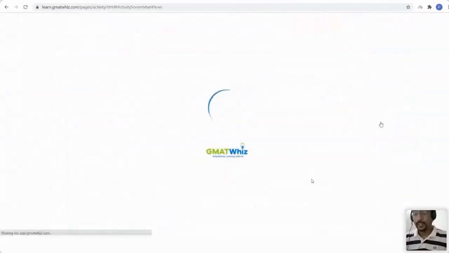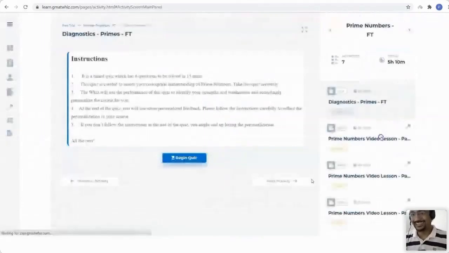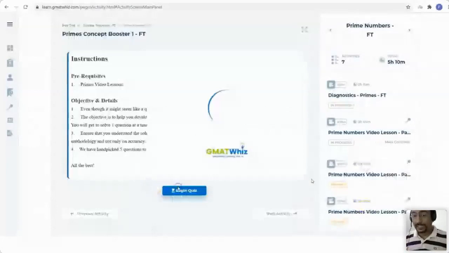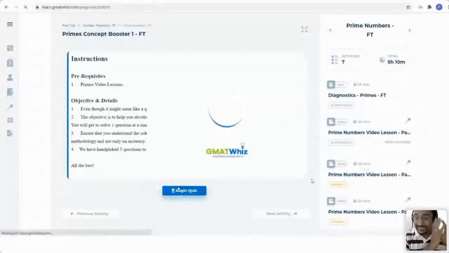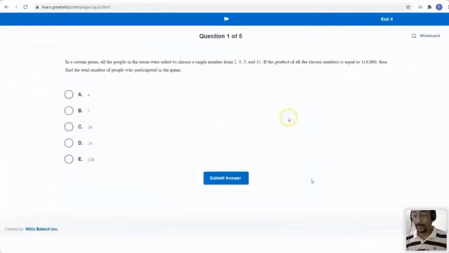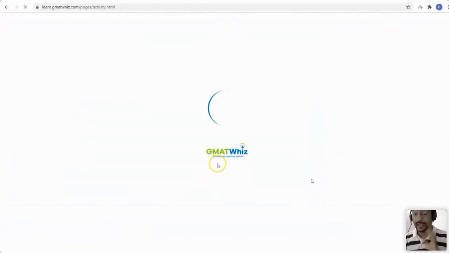Okay, so Pulkit, I'll definitely answer your question. So this basically makes sure all the learning is here. If you want to take a quiz, it's right there in the study plan itself. And guys, I'm still talking about Viz 1.0. Those who are GMAT Viz students would have experienced this themselves already. But this makes your learning so very simple.